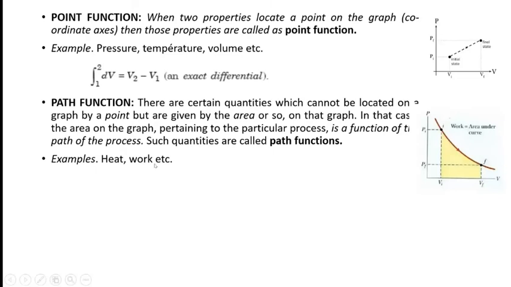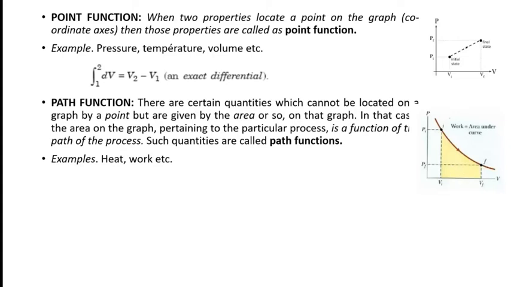For example, heat and work are path functions. Therefore, heat and work are not properties of the system. Pressure, temperature, volume, enthalpy, entropy, these are point functions. Therefore, these are properties of the system. Since work and heat cannot be represented by the initial state and final state, they are represented by the area under the curve.